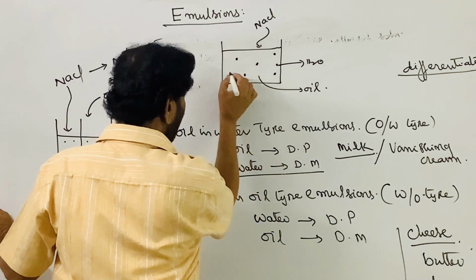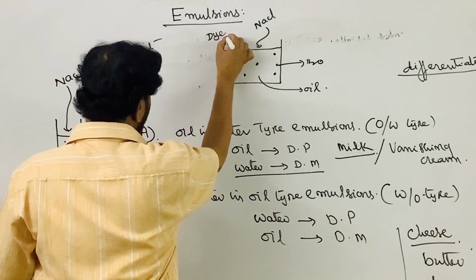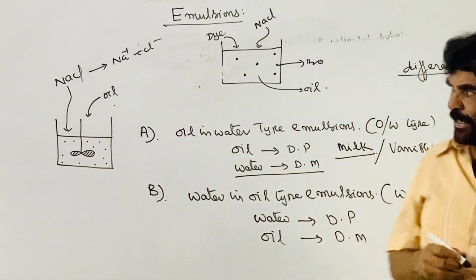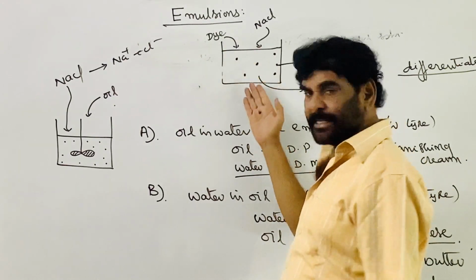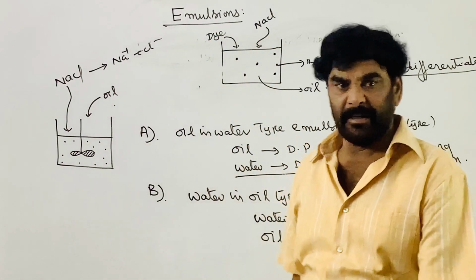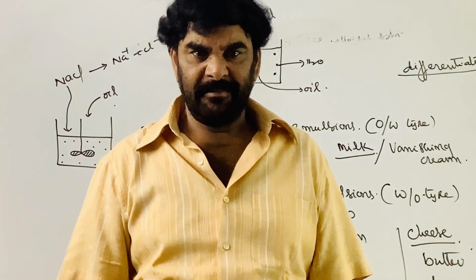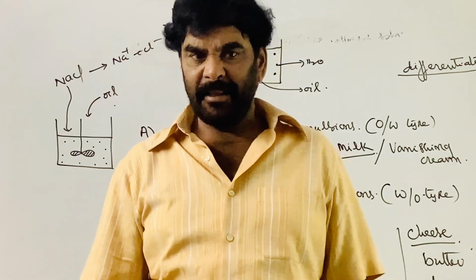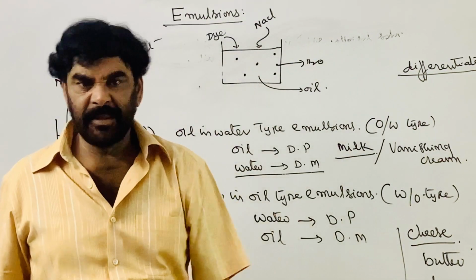This is the oil, the main body is oil. If the dye is added, the property of the dye is that it is oil soluble. When the dye is added, the solvent is the oil, therefore the dye dissolves in the oil, so the whole of the system becomes colored. The entire emulsion acquires the color because the entire emulsion is made up of oil. The dye is soluble in the oil, so it becomes colored. Thick color is formed.